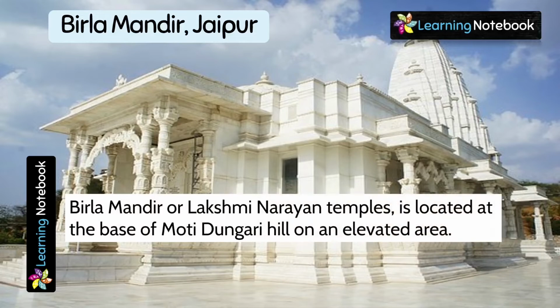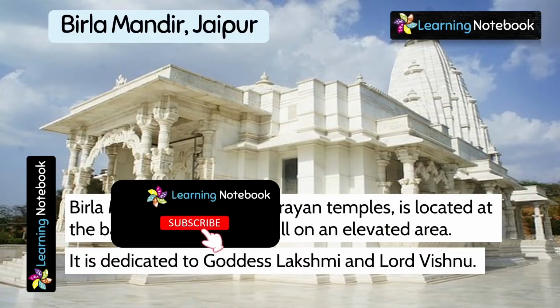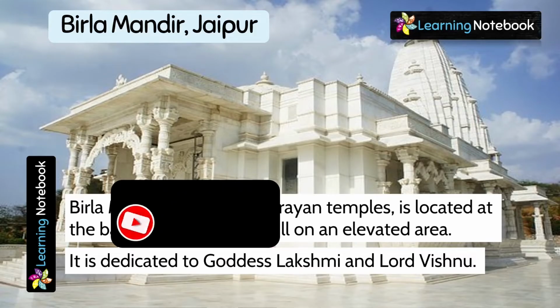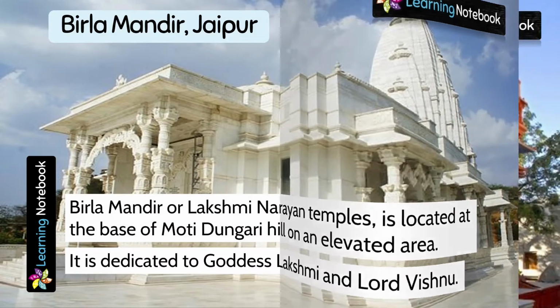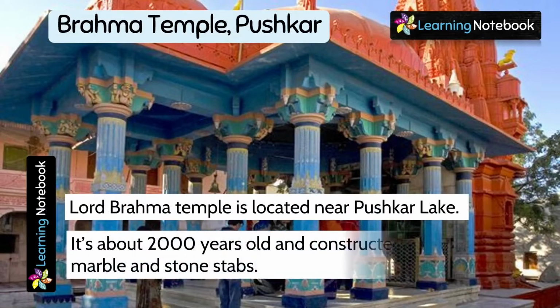First famous temple is Birla Mandir of Jaipur. Next one is Brahma Temple of Pushkar.